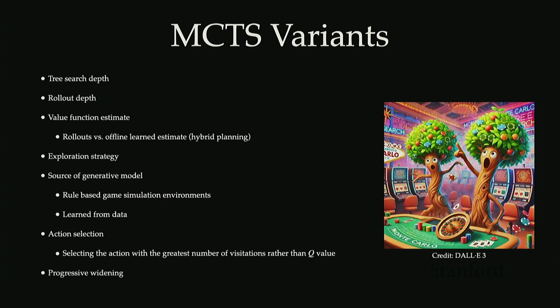the exploration strategy that you're using, right? You don't have to use upper confidence bound. And the source of the model here is a big one, right? MCTS really only makes sense when you have a good understanding of the transition and reward model.